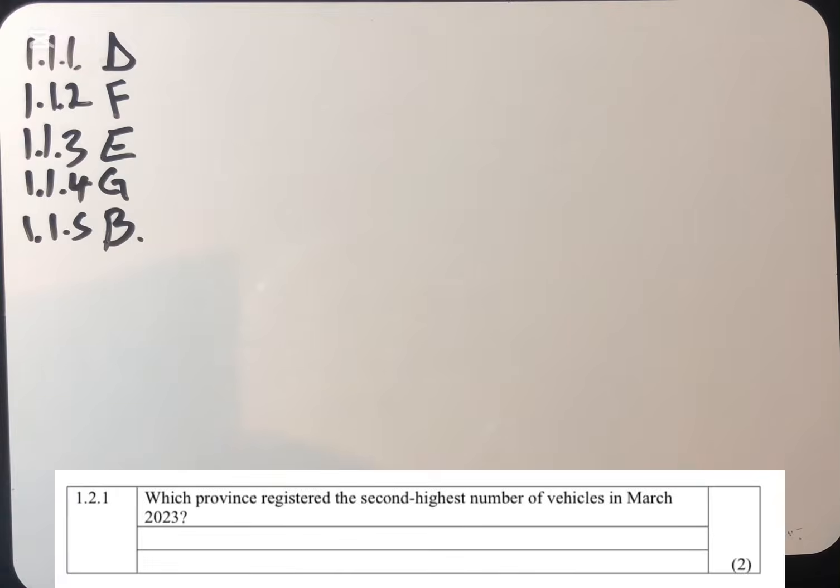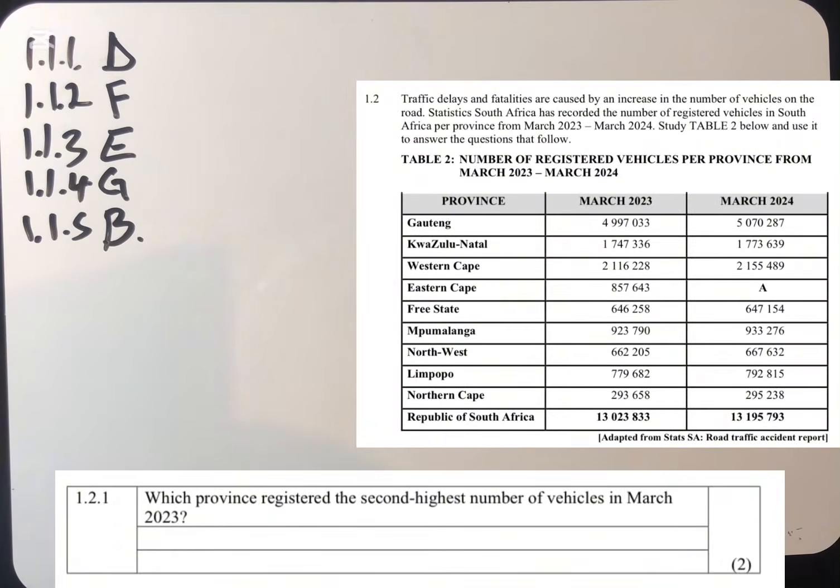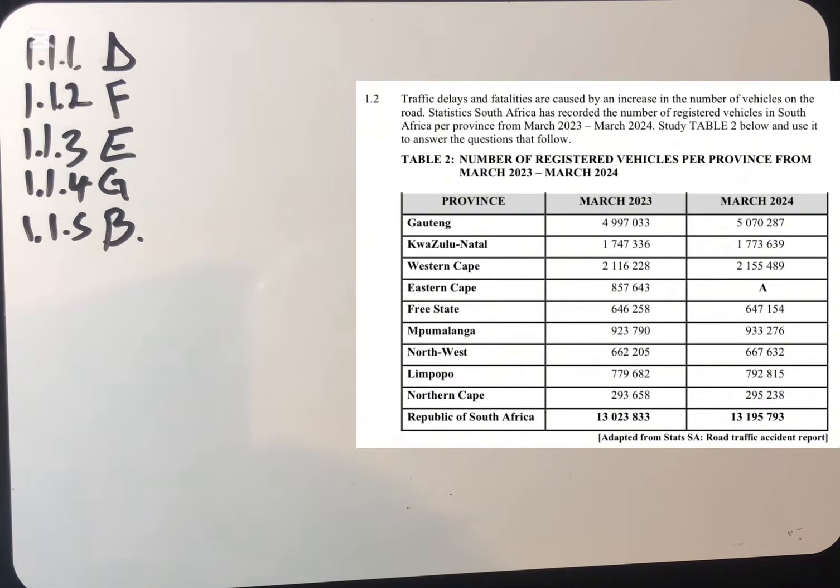So when we move to March 2023, we can see that the highest province is Gauteng, but we want the second highest, which is Western Cape, with 2,116,228. So you have to write the province, not the number. So the province is Western Cape.